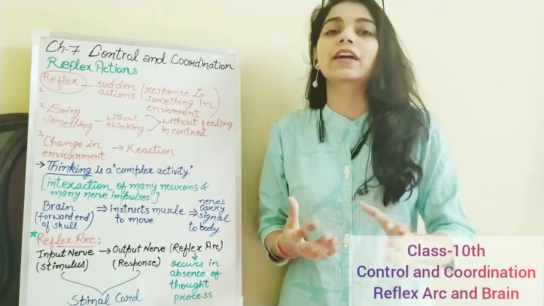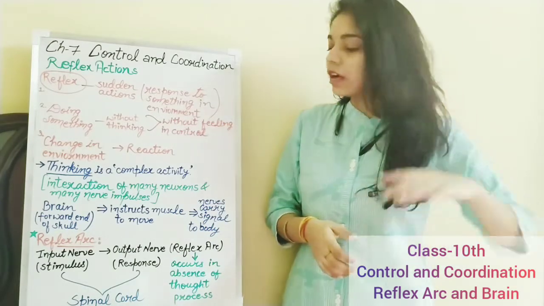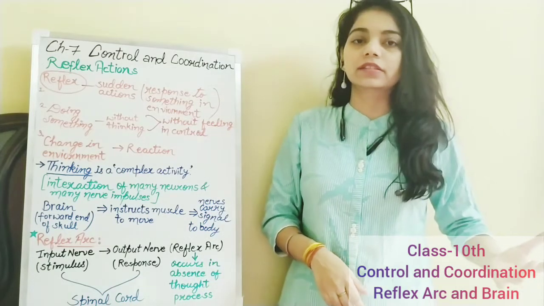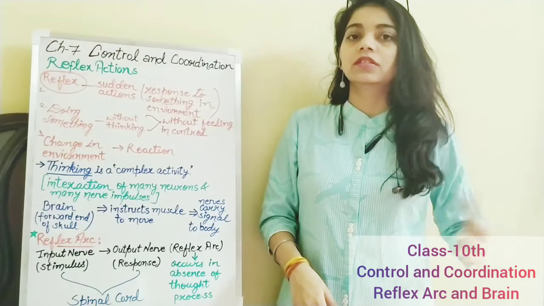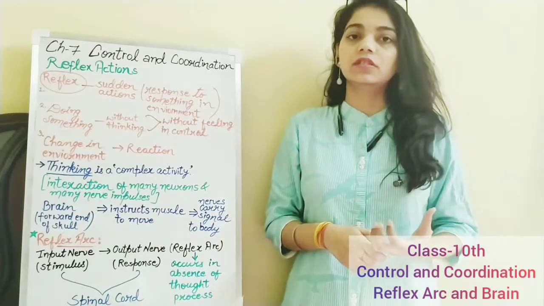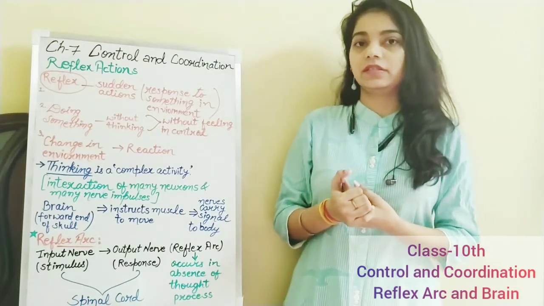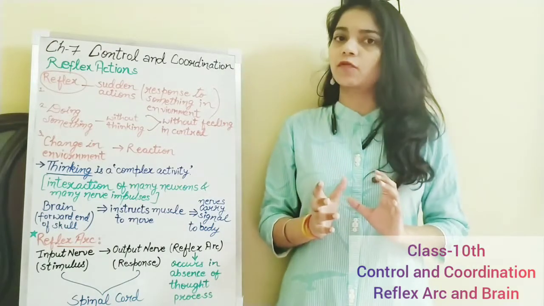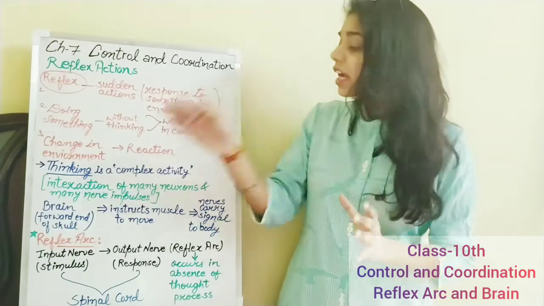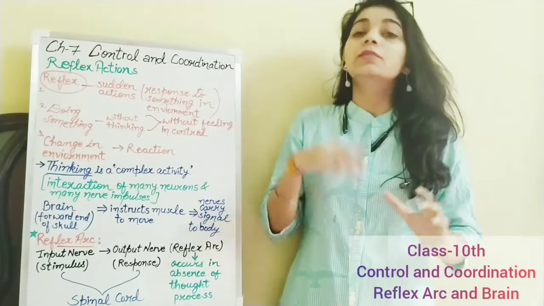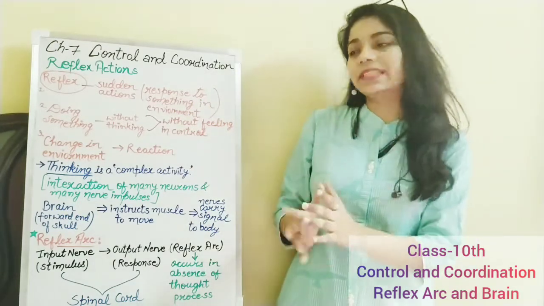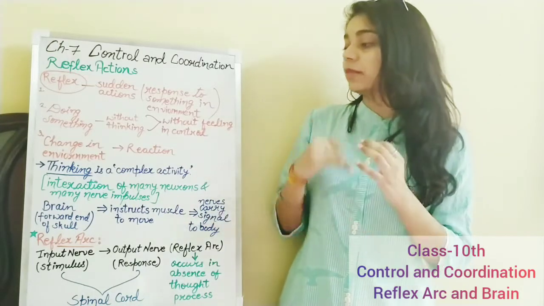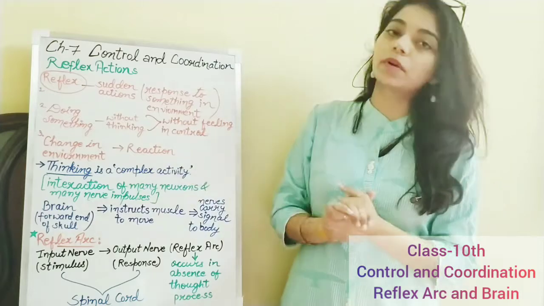This is reflex actions. For example, a child touches a hot object and suddenly moves his hand. That is a reflex action. But how does it take place? Is there any thinking process involved? Thinking is a complex activity. Please keep in mind that thinking is a complex activity. It is an interaction of many neurons and many nerve impulses.